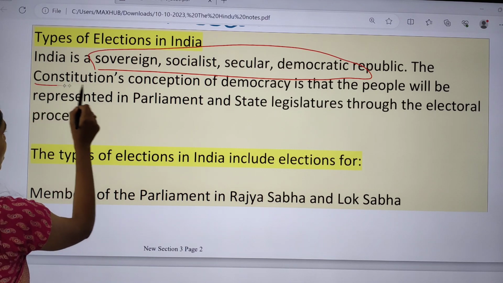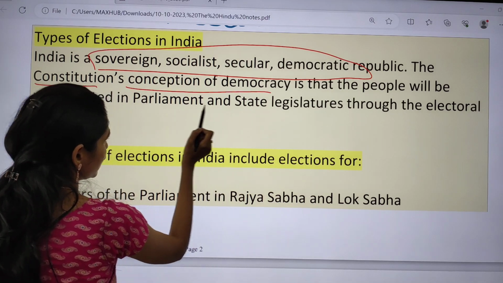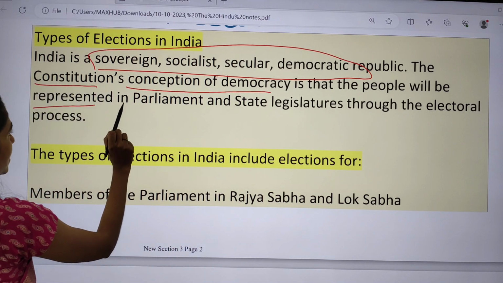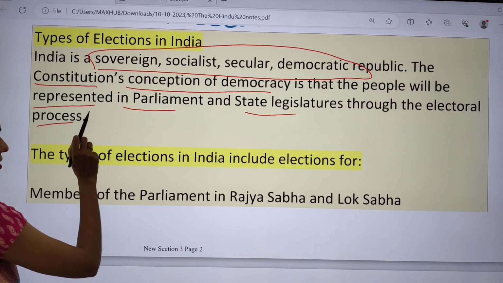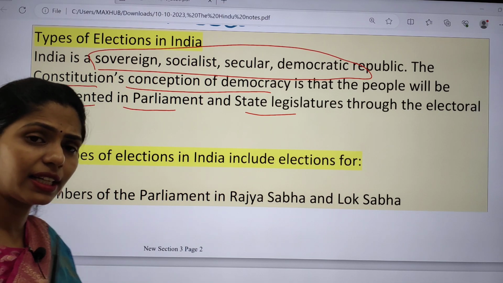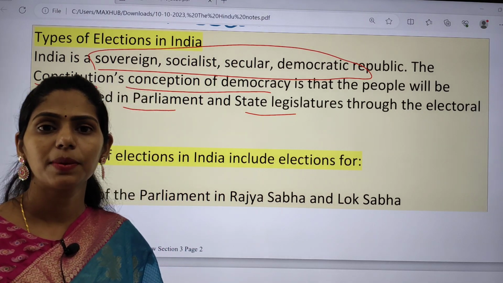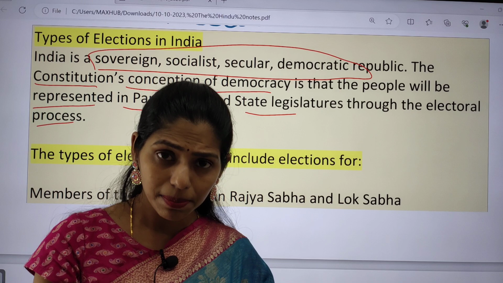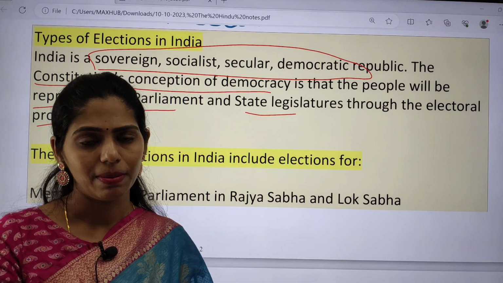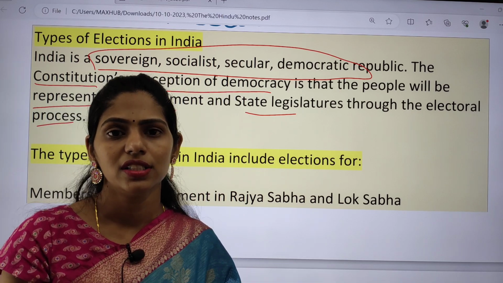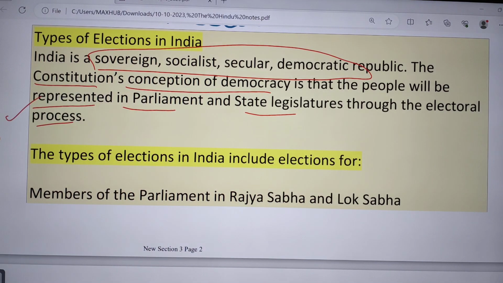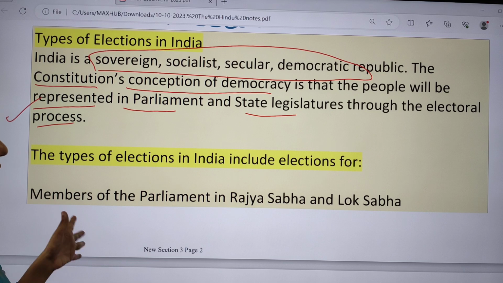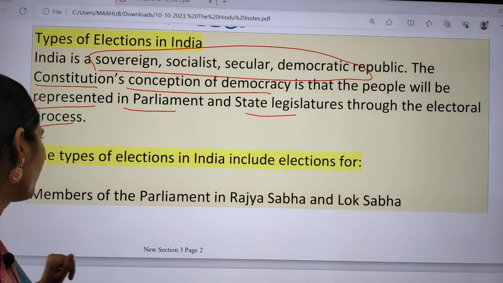So the constitutional conception of democracy is that people will be represented in the parliament and state legislature through the electoral process. People will be electing their representatives, and these representatives will be representing the people of that area in Lok Sabha or in our state legislative assembly. So this is the idea of India as a sovereign, socialist, secular, democratic republic.